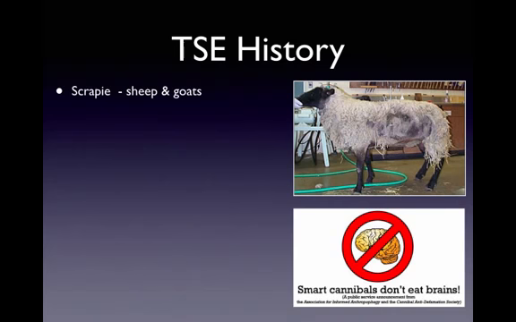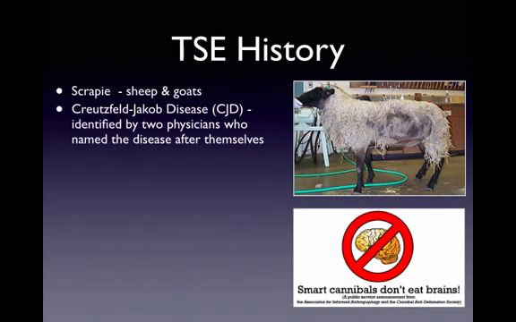Later, the first human TSE was identified by two physicians who named the disease after themselves, Creutzfeldt-Jakob disease. Symptoms of this disease include impairment in sensory functioning, cognitive processing, speech and movement, dementia, and eventually death.